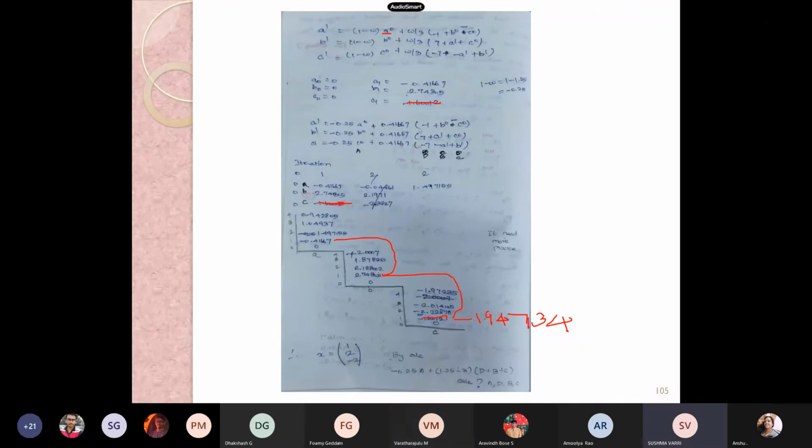Hello, sir. Bybit took W as 1.25, sir. Why? Bybit took the value of W as 1.25. Yes, it is your liberation. You can take between 1 and 2. And concerning this particular problem, the problem itself states that you need to consider omega as 1.25. Your liberation, you can take between 1 and 2. Okay, sir.